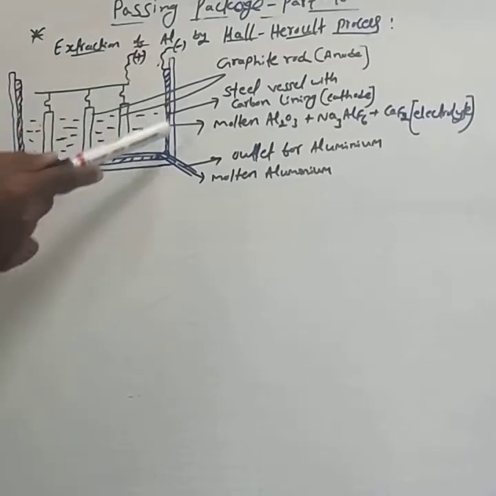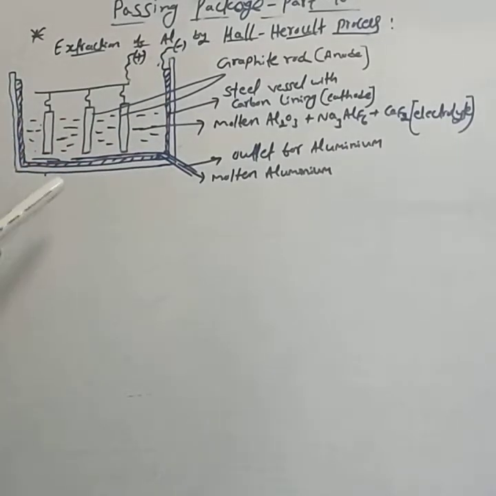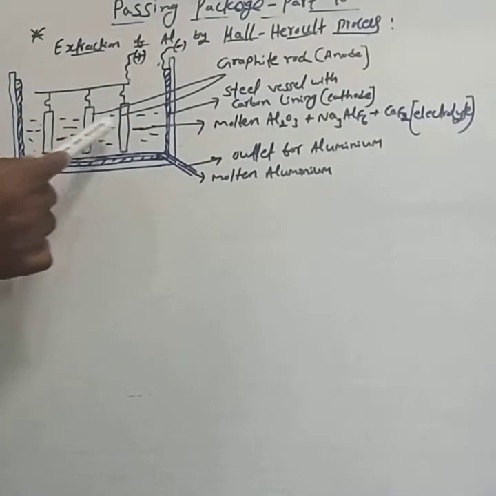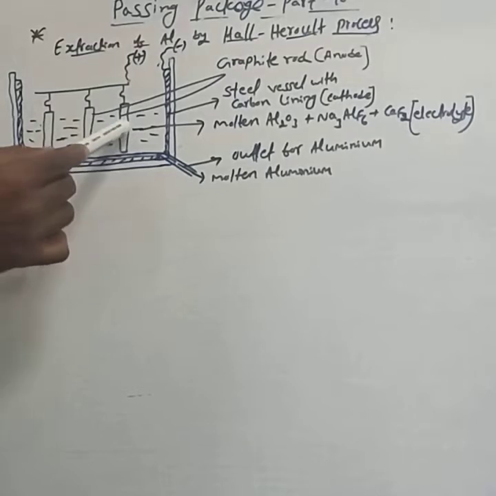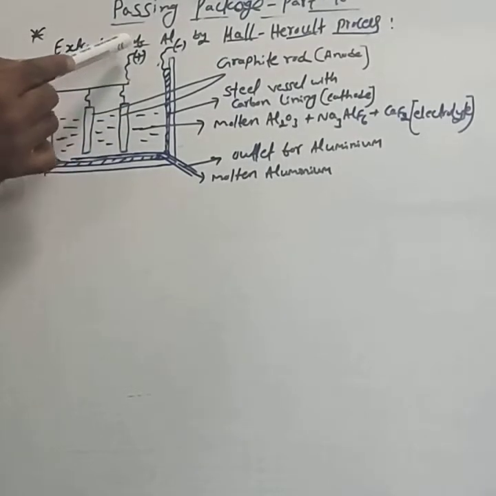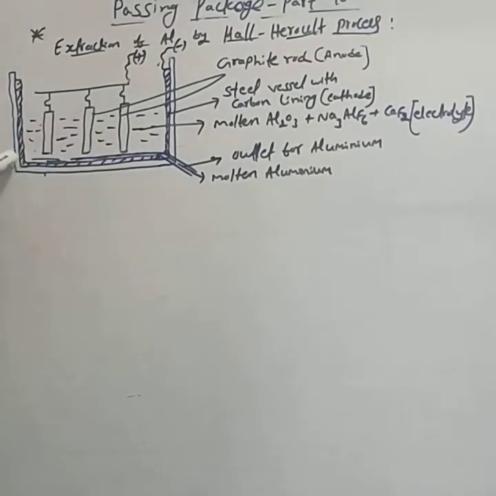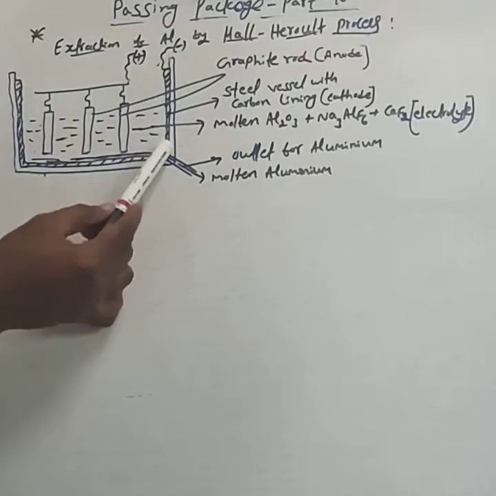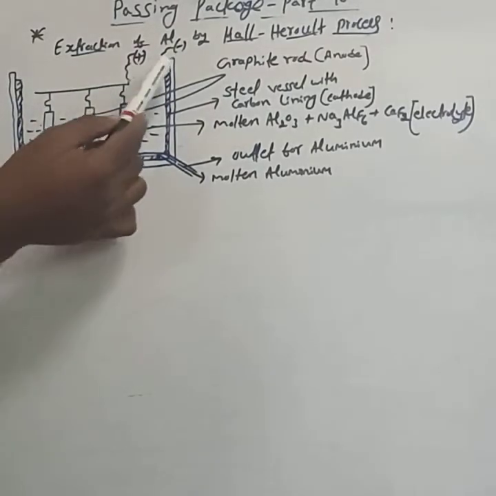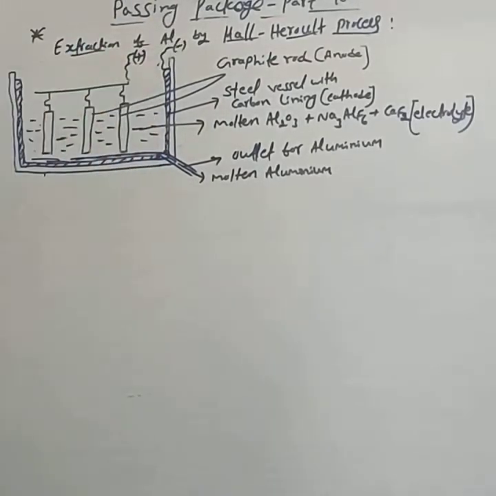First, observe the diagram. In this diagram, these are the graphite rods or carbon rods. These graphite rods are the anode, charged positive. This is the steel vessel with carbon lining, which acts as the cathode, negative charge.